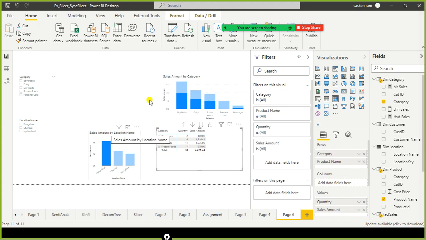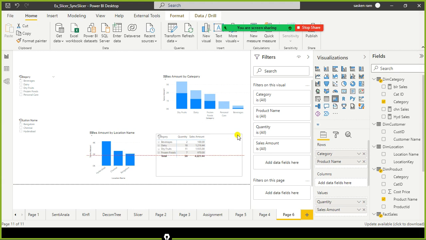In my report I have a combination of a matrix as well as a column chart like this, but my end users, the report users, are saying they are not happy with this. They get confused with the highlighting option, cross highlighting. When I select any single value in this visual, it gets highlighted, and it also highlights all the relevant items across the visuals, except the matrix and other visuals, which display the irrelevant items also.